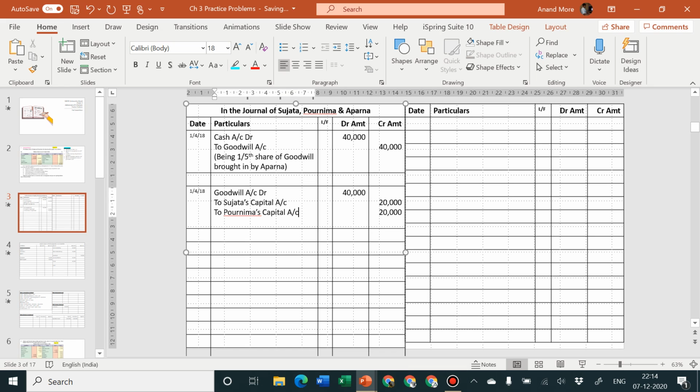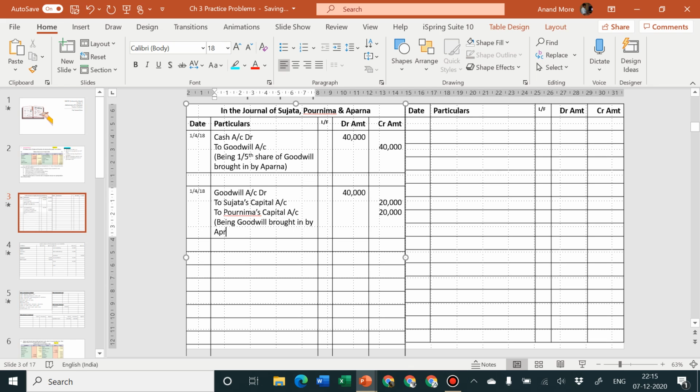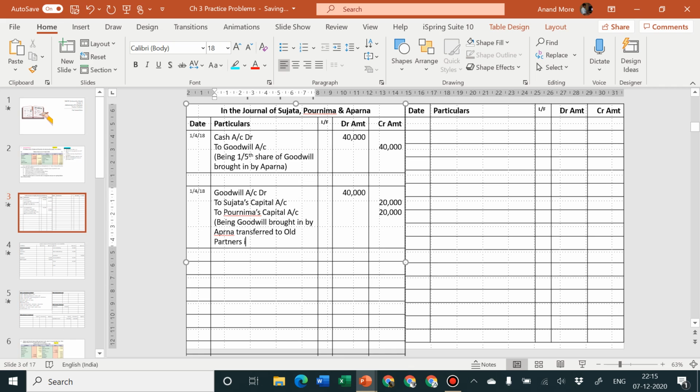Please remember, if you have not attended the first lecture on accounting steps, then there is a chance that you may find my speed to be a little bit higher. To avoid that, please go through the first lecture. Okay, so goodwill account debit to Sujata's capital account and Purnima's capital account, being goodwill brought in by Aparna, transferred to old partners in sacrifice ratio.